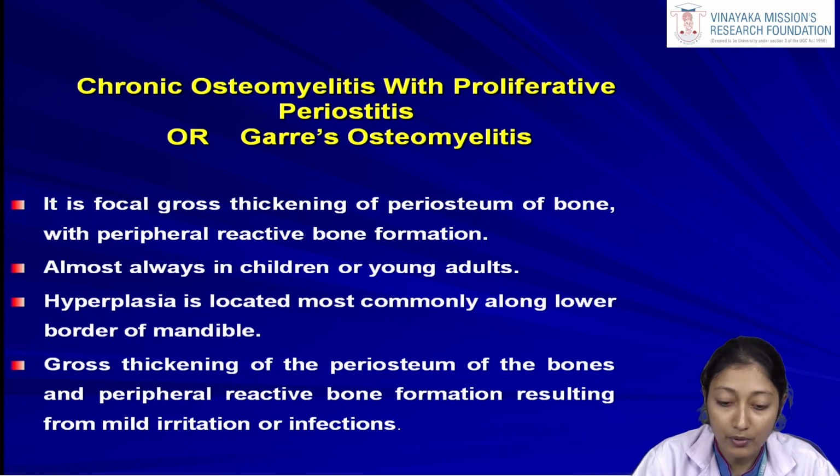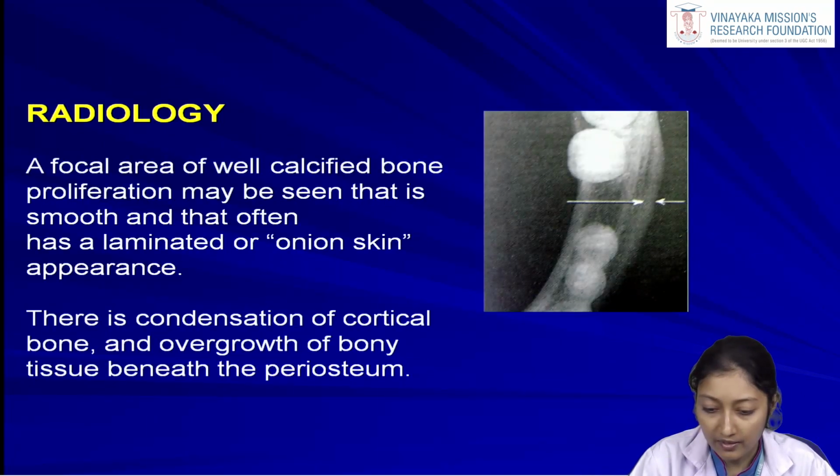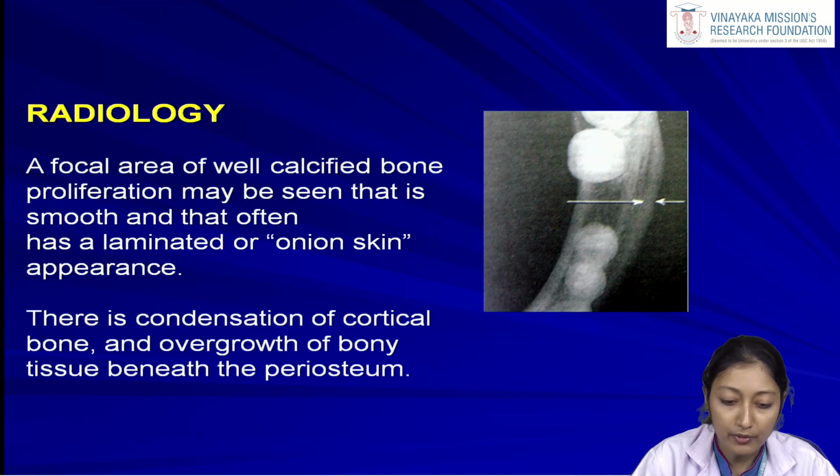Since it is a proliferative periostitis, there is excessive growth of bone at the particular region of irritation or inflammation. Along the lower border of the mandible, we may appreciate some change in the shape, a swelling, or some change in the normal anatomy of the mandible. If you properly see this radiograph, we can see a focal area of well calcified bone proliferation that is smooth and that often has a laminated or onion skin appearance.